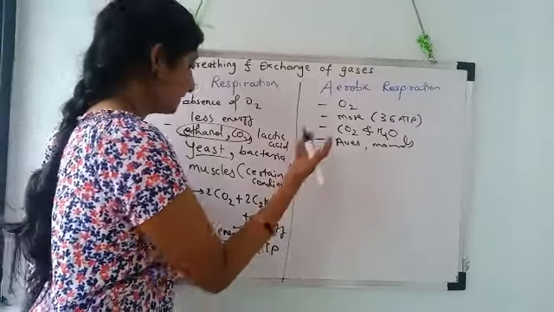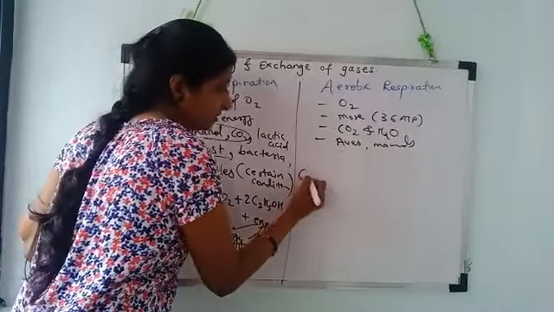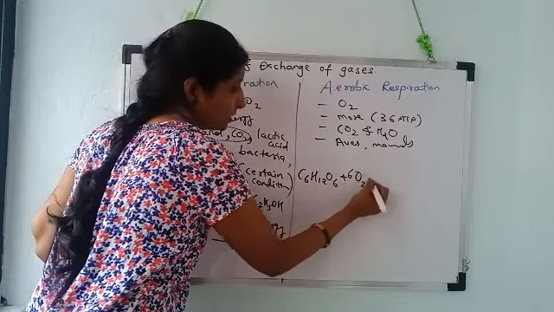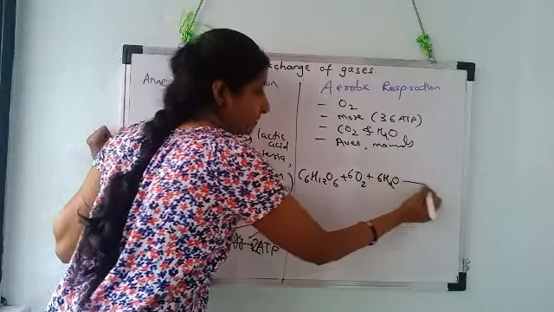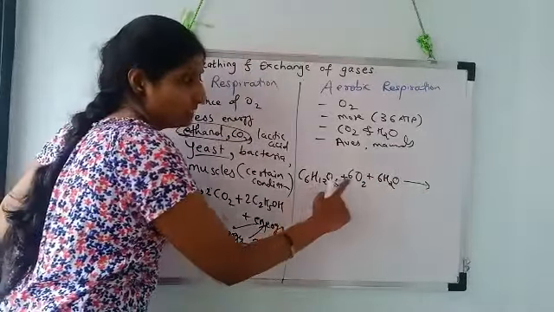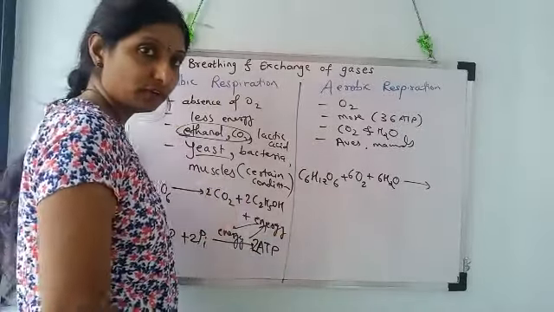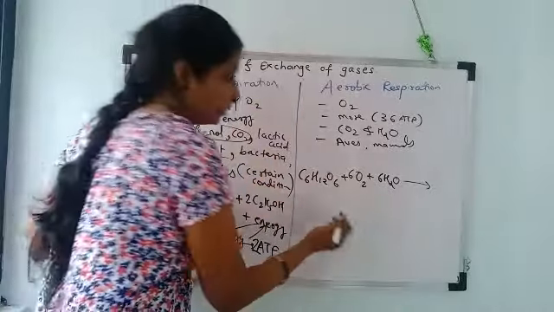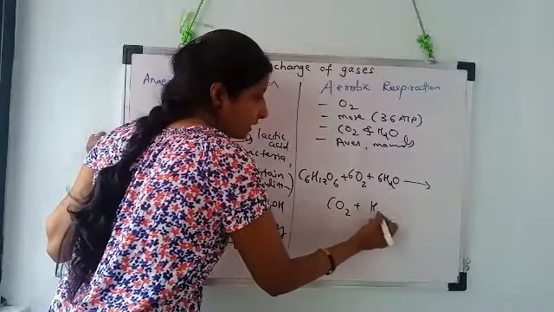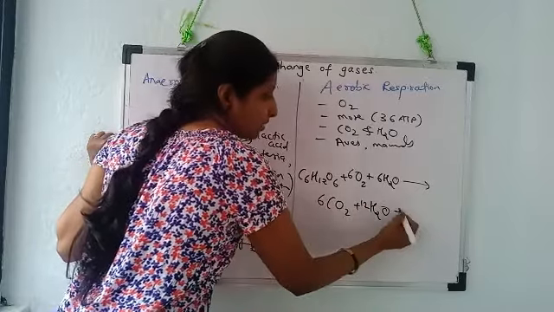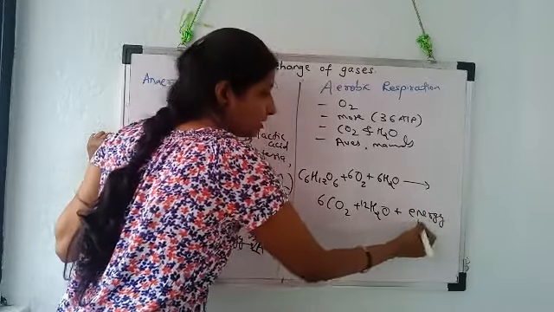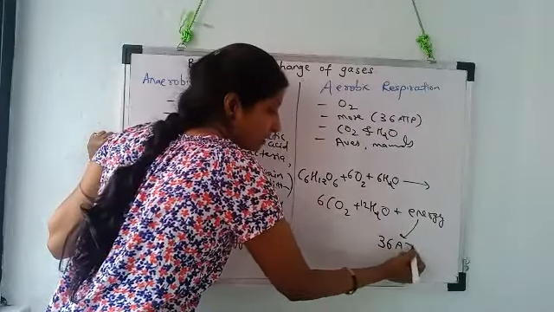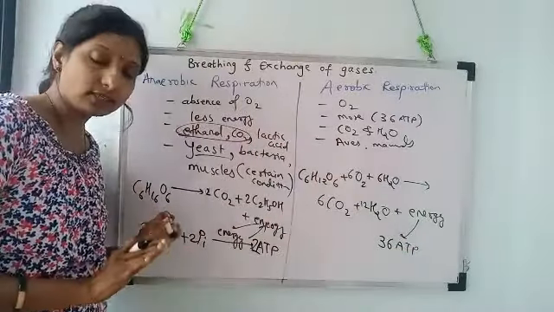Now let us write the equation for this. Glucose in presence of oxygen and water as well. Okay, glucose in presence of oxygen and by utilizing water undergoes the process of aerobic respiration, that is catabolism, to produce the byproducts carbon dioxide and water with a release of a high amount of energy. Same process to produce 36 ATP molecules. Actually 38, 2 are utilized. Okay.